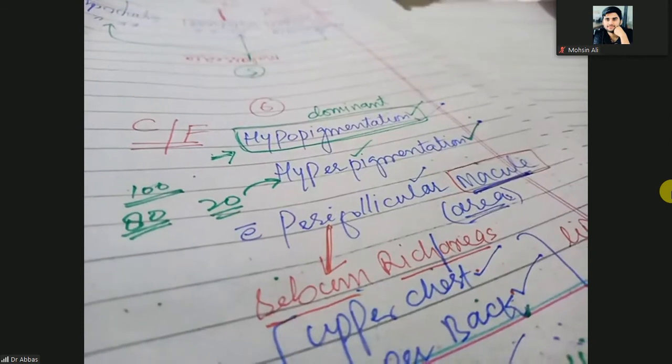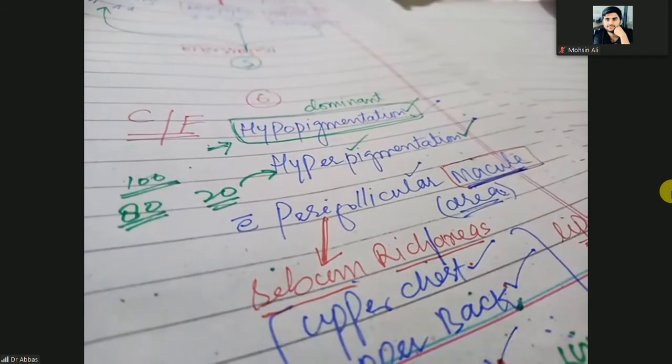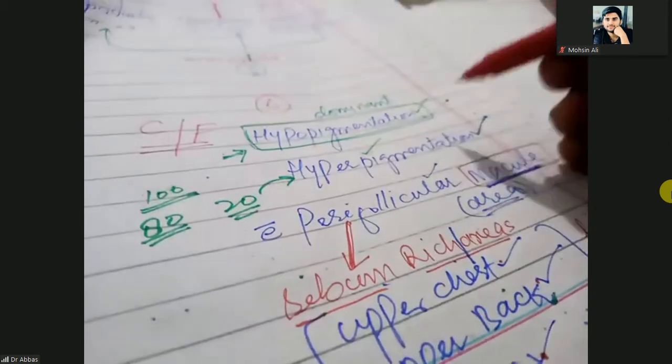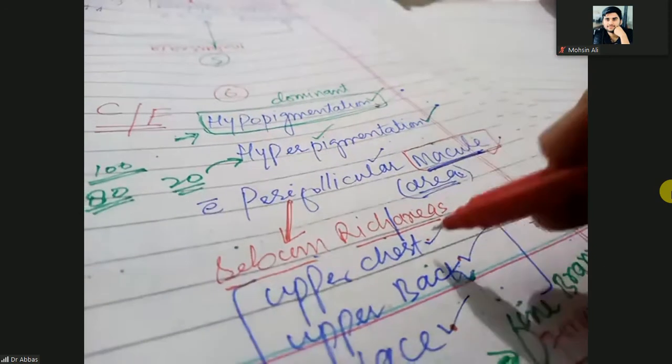Again repeating, the patient will present in front of the doctor with hypopigmentary macules on the upper chest, upper back and face.